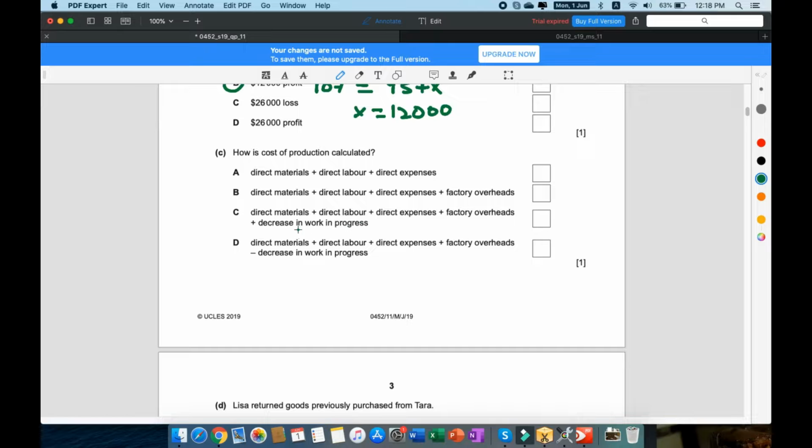So I'm going to have to add the decrease in work in progress, because when you add the cost of completing something, that is going to decrease the half finished goods, right? So add decrease in work in progress, because the decrease in work in progress means that you finished half finished goods, and that cost you money, so that is going to be added into your total cost. So the answer is going to be C.